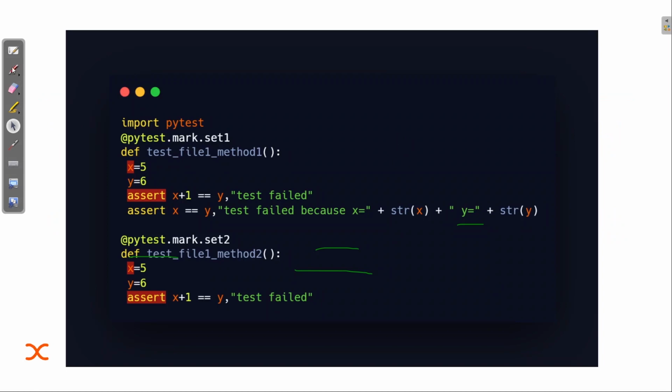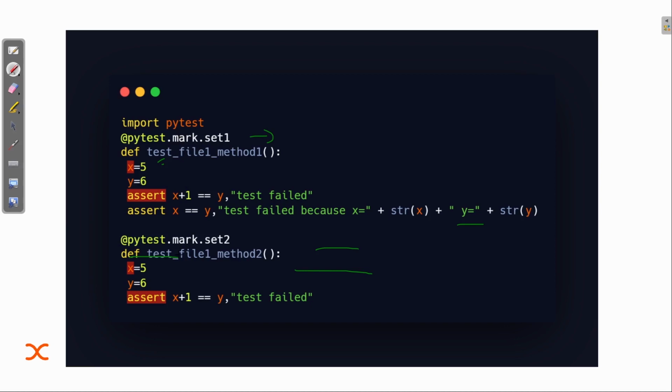So import pytest, we need to import the package. Then I'm adding this marker, which is actually a decorator: pytest.mark.set1. What is this set1? Set1 is the marker name, and with the help of that we will group the tests. Then we have test_file1_method1, a test method in which we have the assert keyword and some conditions to check.